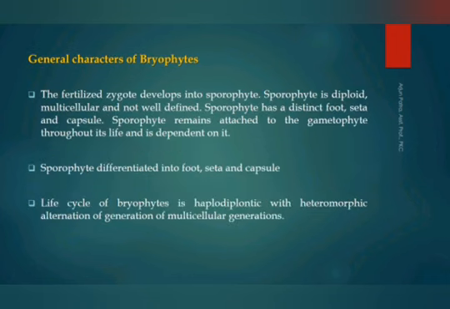Next point, the sporophytic body. The mature sporophyte is mostly differentiated into foot, seta and capsule.